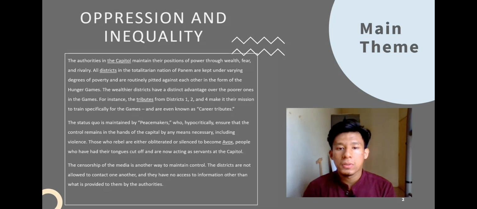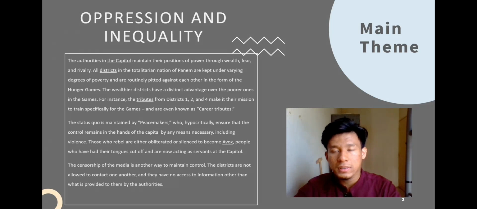They are kept under varying degrees of poverty and routinely pitted against each other in the form of the Hunger Games. The wealthy districts have an advantage over the poorest ones, training specifically for the games. As we all know, they are even known as the career tributes of Districts 1, 2 and 4.